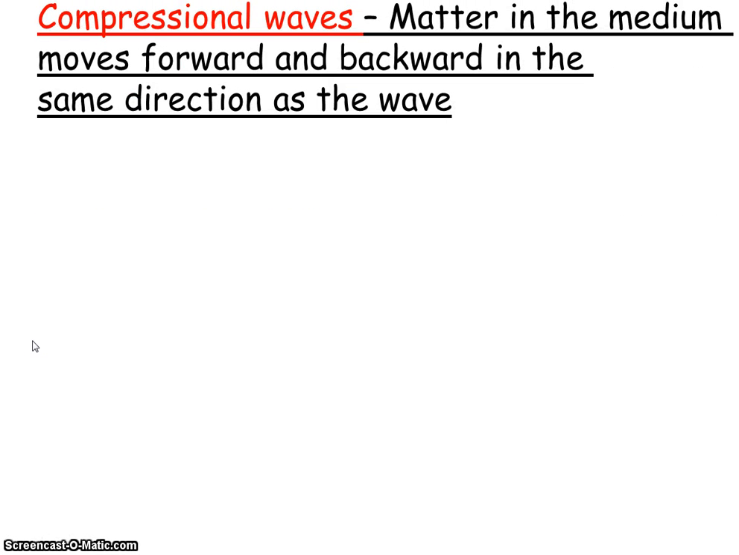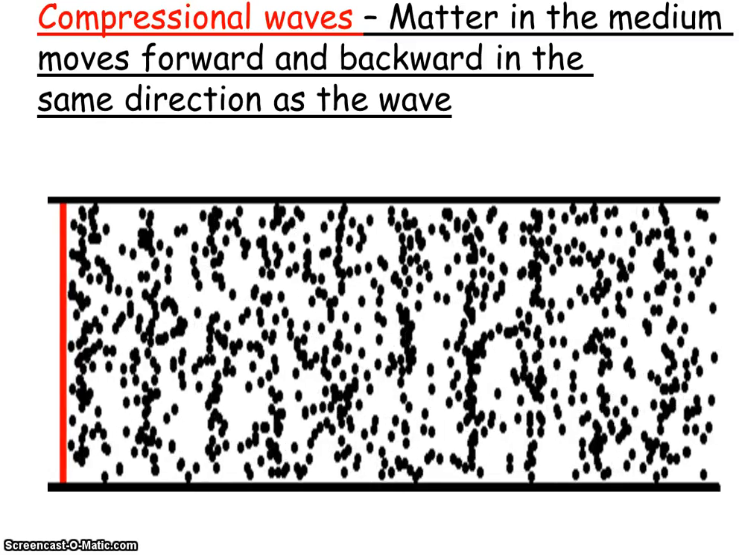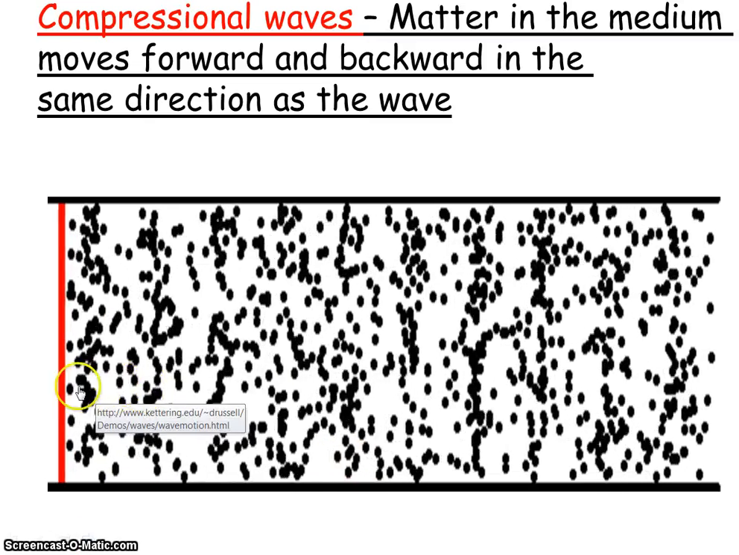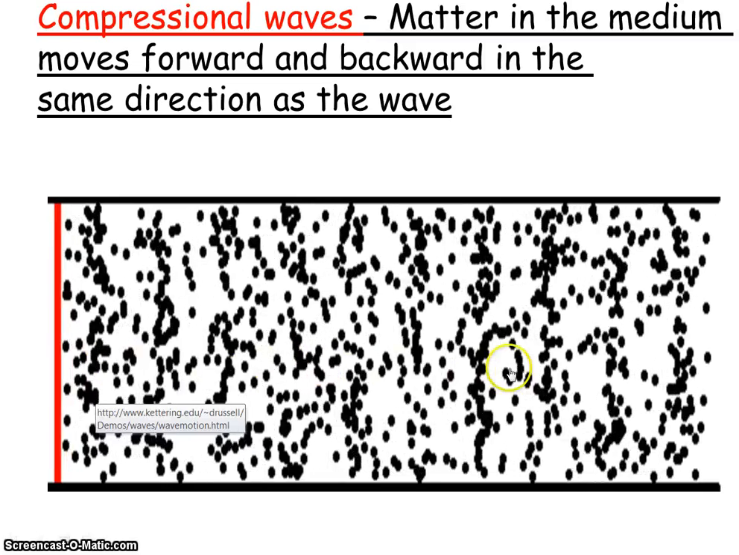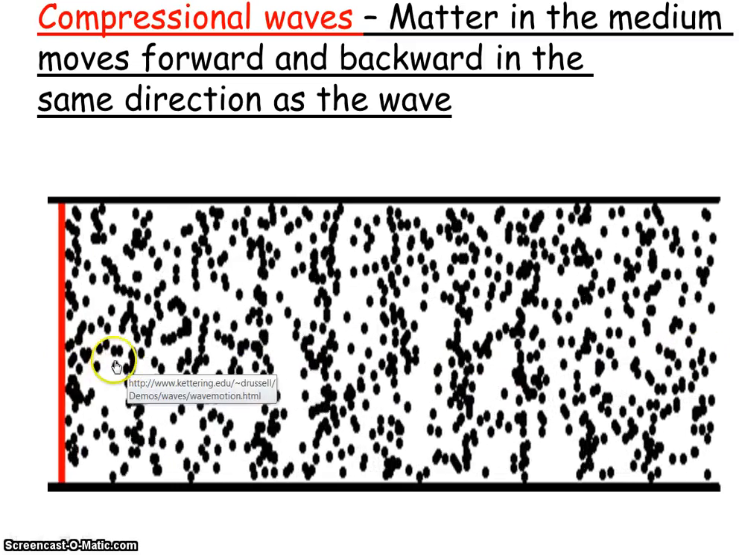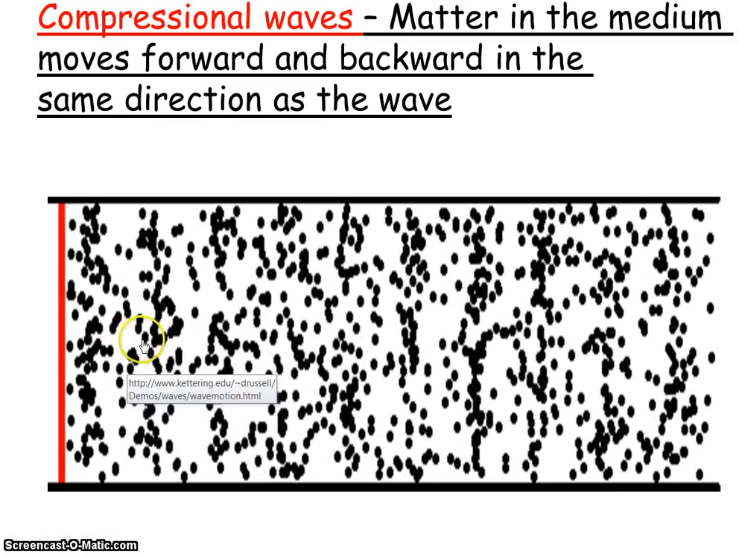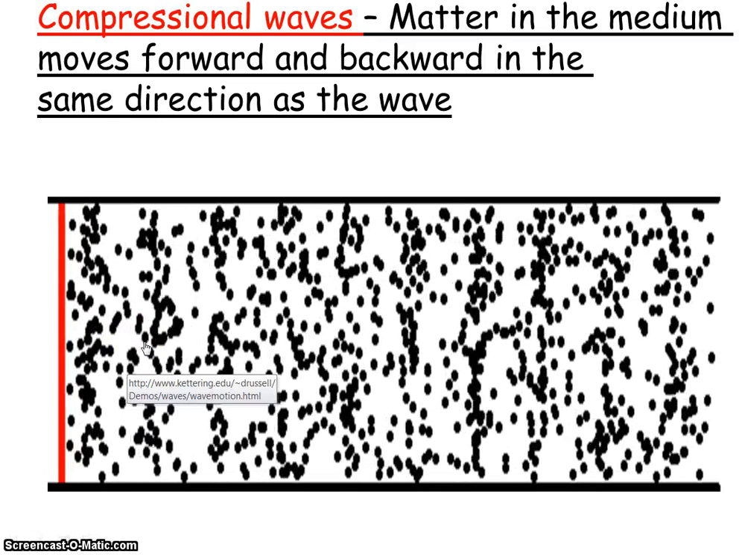Now we'll talk about a different kind of wave. We've talked about transverse waves. Now we're going to talk about compression waves. The matter in the medium in compression waves moves forward and backward in the same direction as the wave. So transverse waves were in the opposite direction, at a right angle or perpendicular. And you can see here, this is a compression wave. Those particles are moving back and forth here in the same direction as the wave is traveling. The wave travels this way, and the particles are also vibrating back and forth that way. You can spot a particle here, and we'll watch it, and it's just going back and forth, back and forth, back and forth. That's what compression waves do.